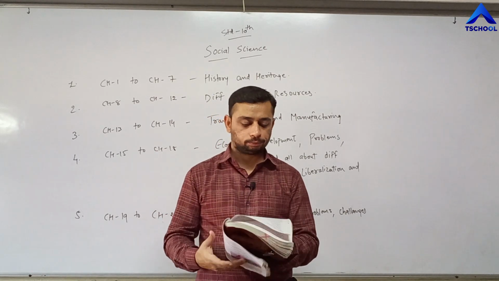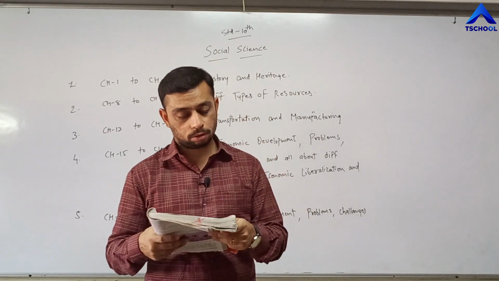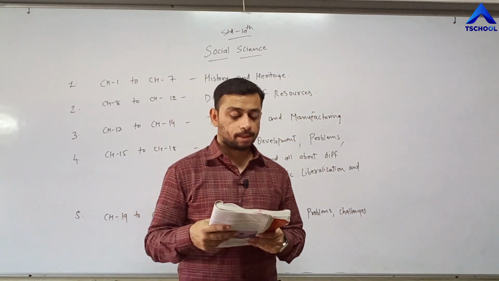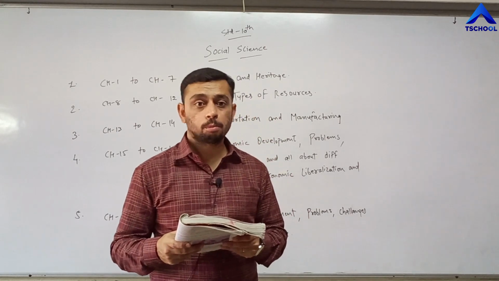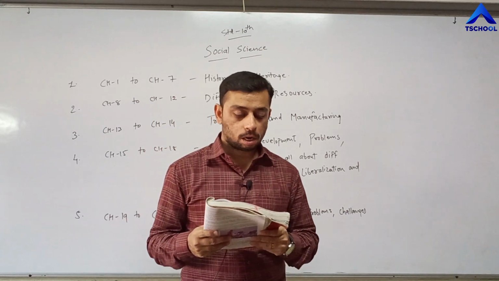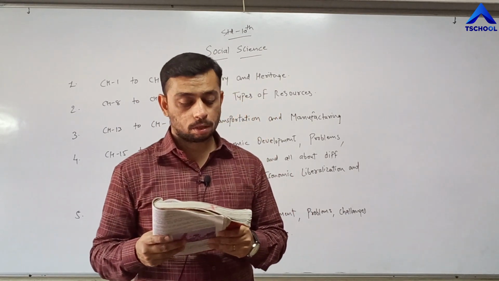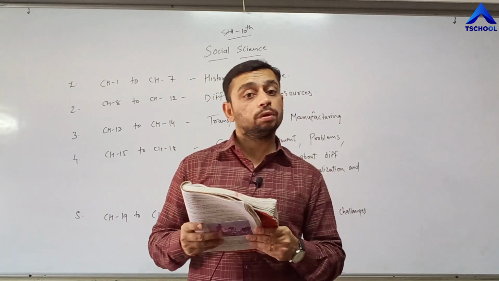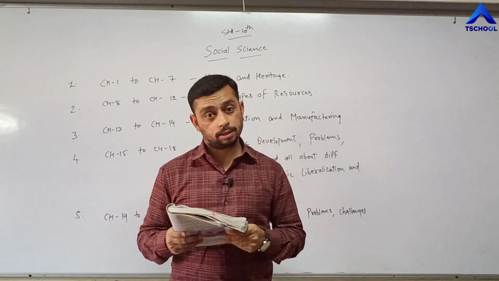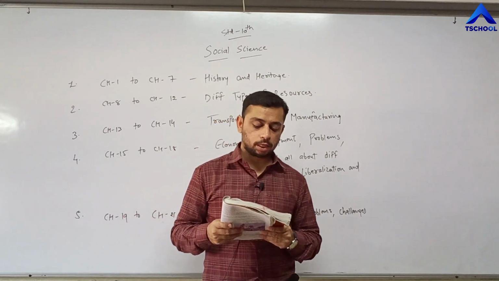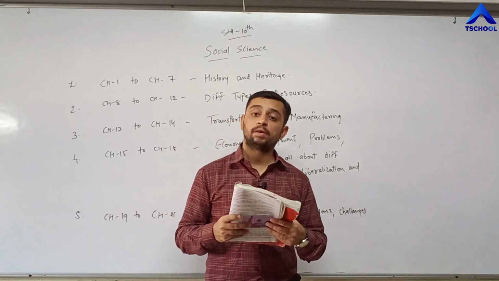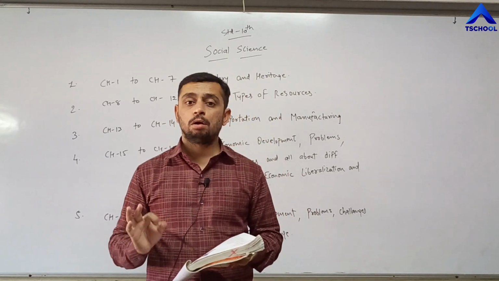Following are the fundamental rights of the citizen. Look at point number 1, that is on next page, page number 178. Right to equality. Point number 2, right to freedom. Point number 3, right against exploitation. Point number 4, right to religious freedom. Point number 5, cultural and educational right. And point number 6, right to constitutional remedies. Right? These are the 6 fundamental rights, or you can say the basic rights of a citizen.